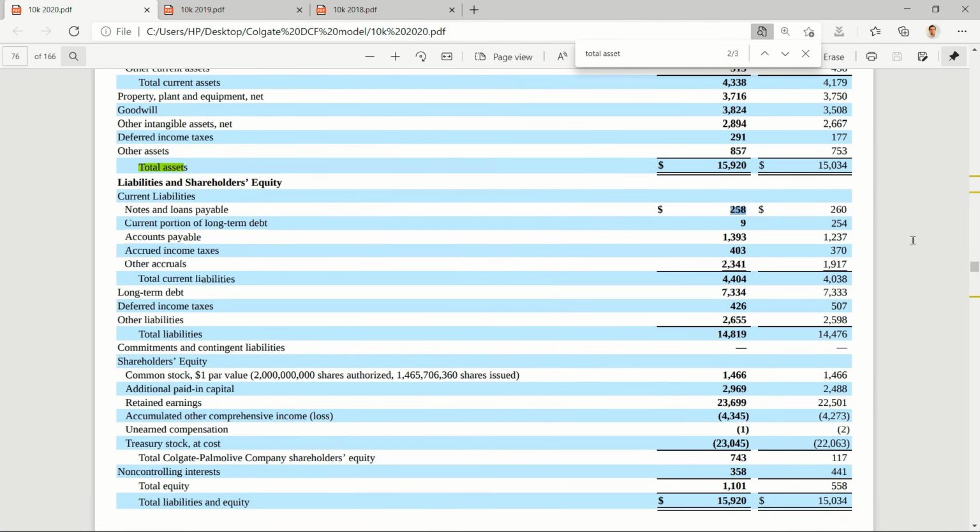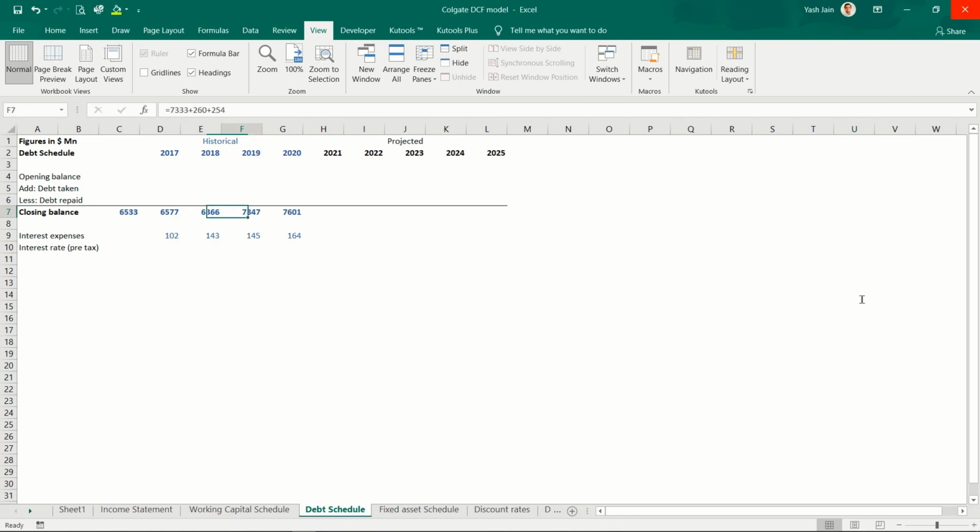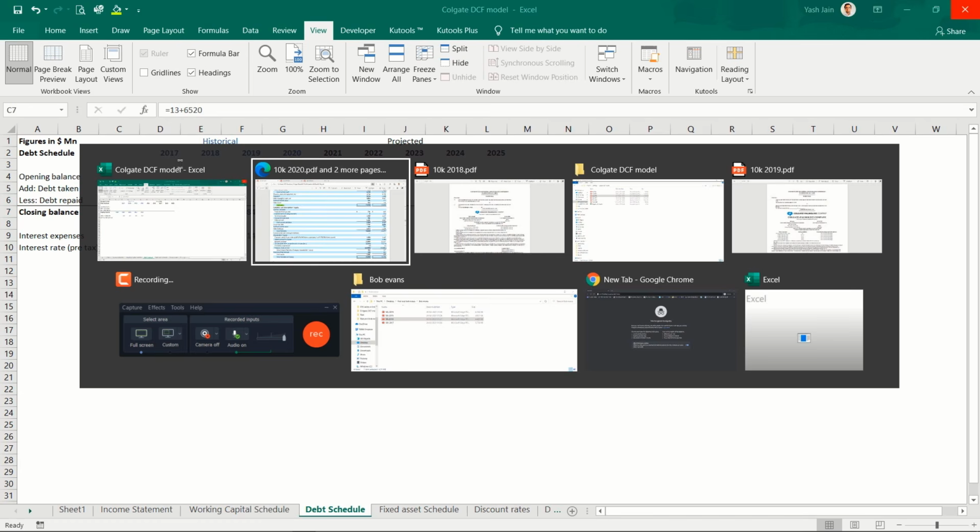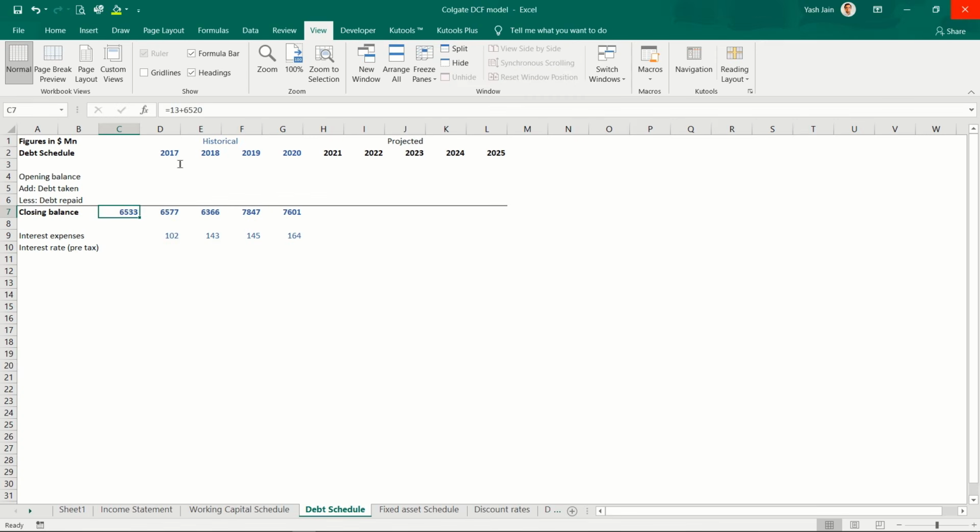I can do it for last year also on similar lines, 254 plus 260 plus 7333. You have to enter it for the last 5 years, including 2016 also. This 2016 closing balance will become the 2017 opening balance. You can go to the respective annual reports and enter this data.